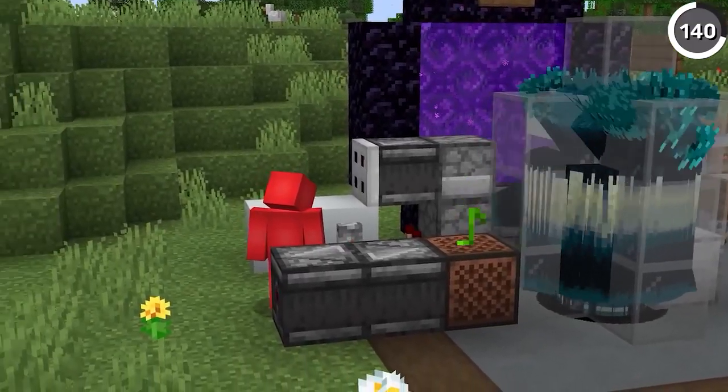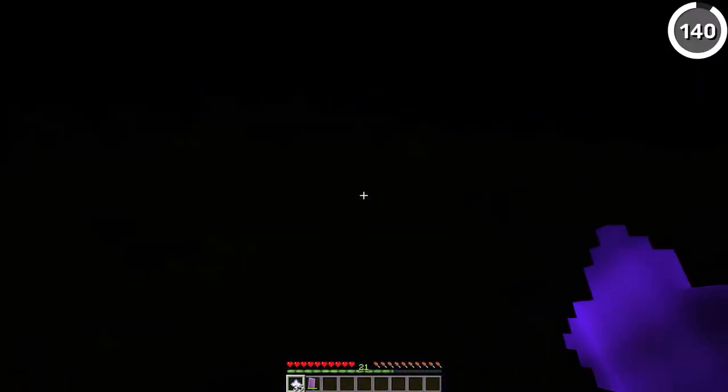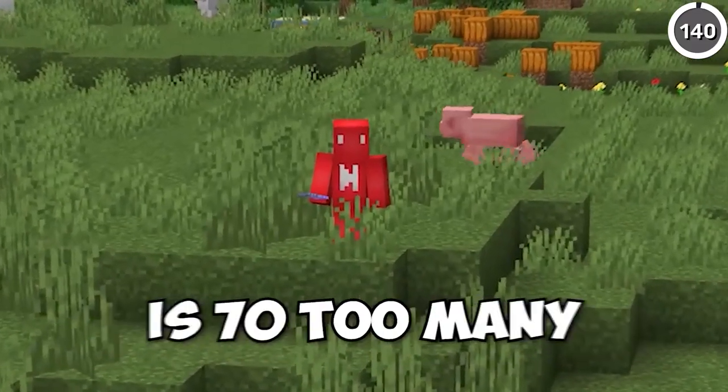And after you build this, I'd recommend placing a chunk loader and getting immediately out of there, because having 70 wardens in one spot is going to mean 70 mobs that are trying to give you the darkness effect, which if you ask me is 70 too many.